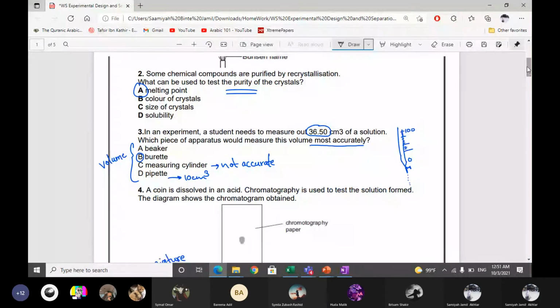Some chemical compounds are purified by recrystallization. What can be used to check the purity? Melting point. Yes, melting point. Please confirm your answers.